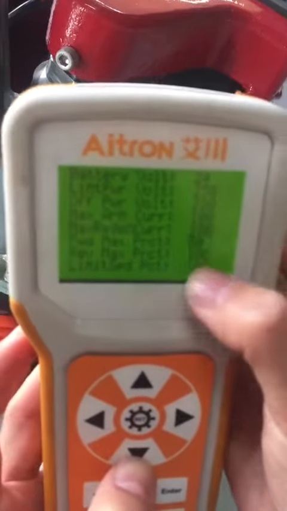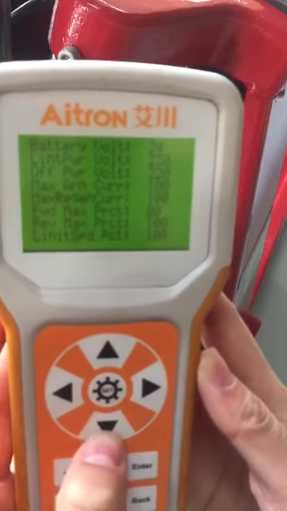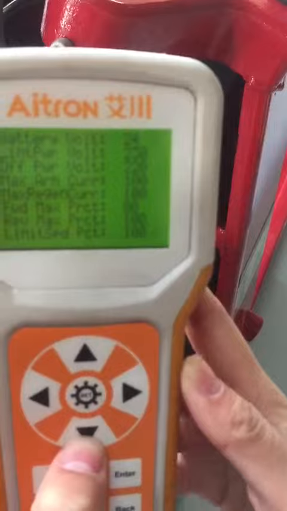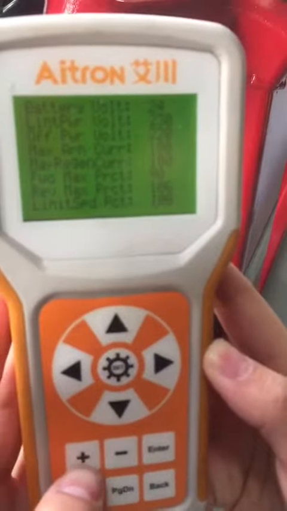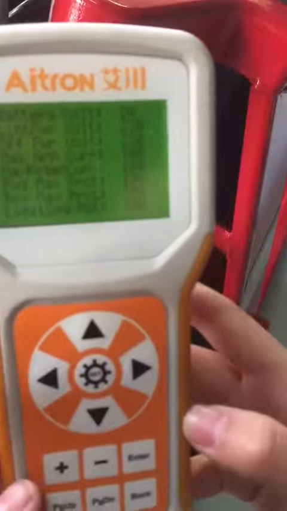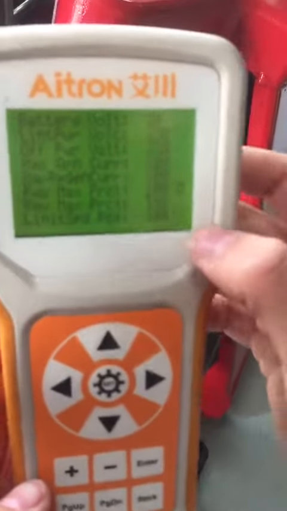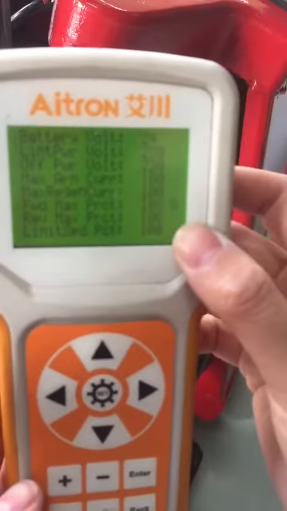You can see here. Now we want to use this. Then press enter. It will show a 0.